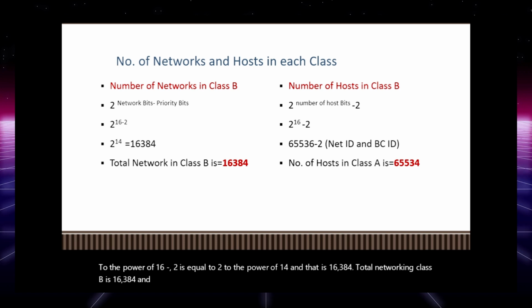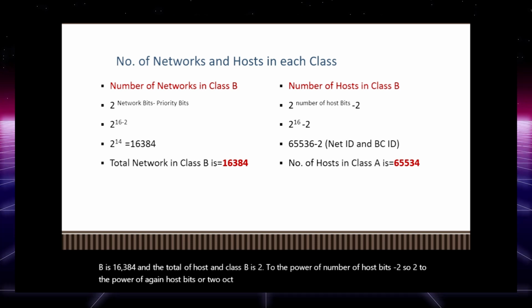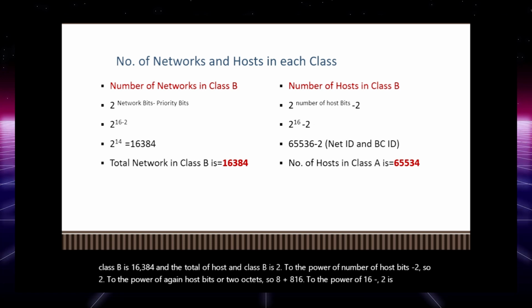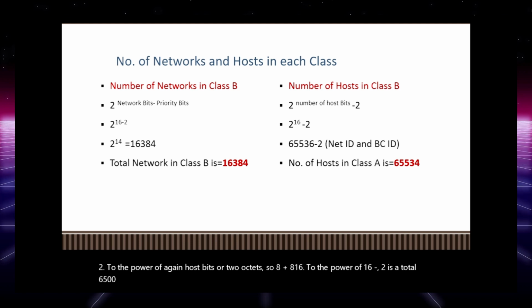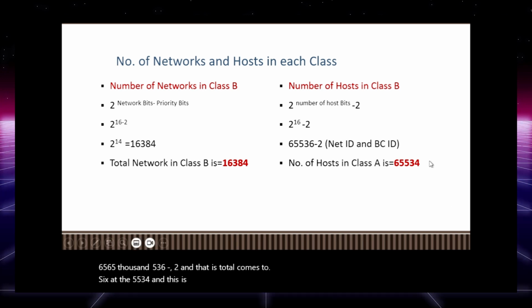And the total hosts in class B is 2 to the power of the number of host bits minus 2. Again, 2 octets of host bits, so 8 plus 8, 16. 2 to the power of 16 is 65,536, minus 2, and the total comes to 65,534, and this is class B.